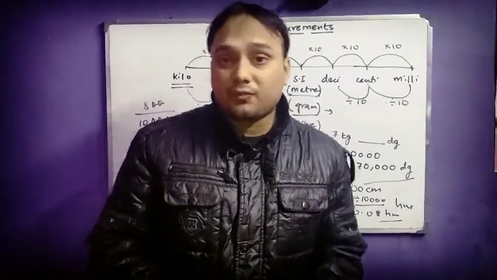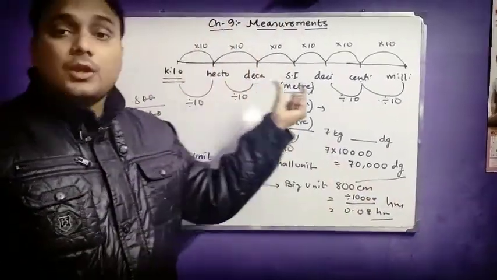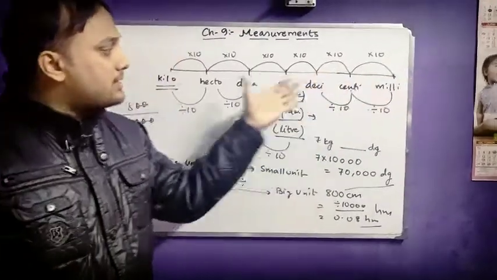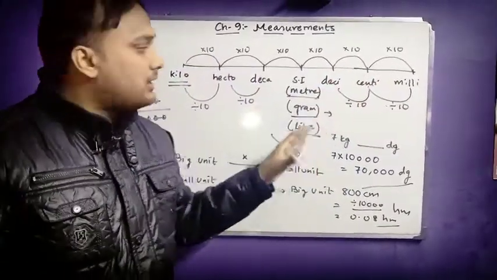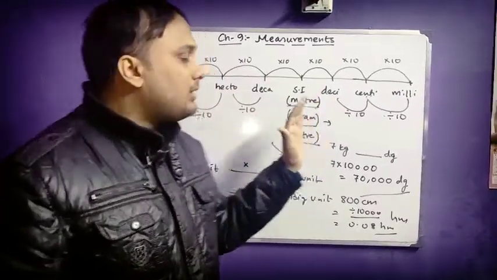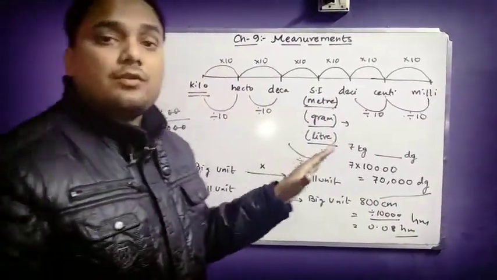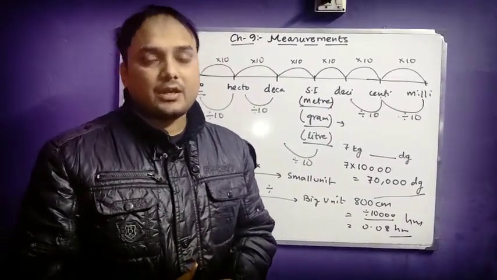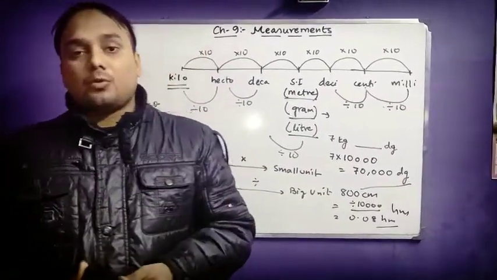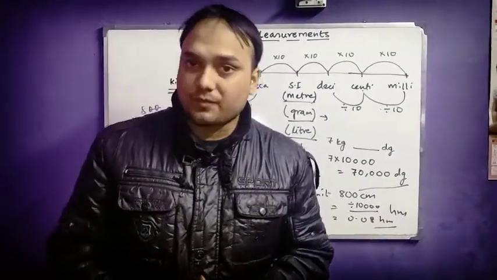By how much you have to divide depends upon the number of steps you are moving. So this chart you have to keep in your mind, and the placements, and this is applicable for all three of them, that is capacity, length as well as weight. Now we'll see just a few more addition and subtraction of the measurements.